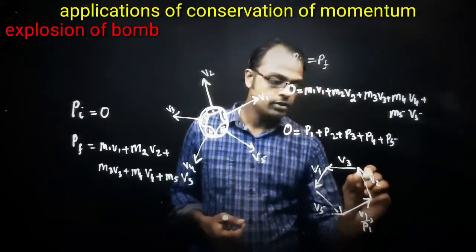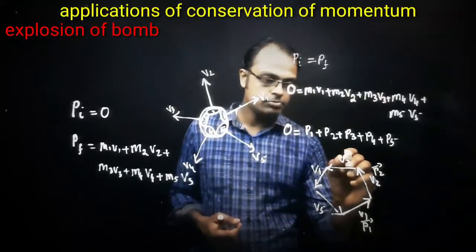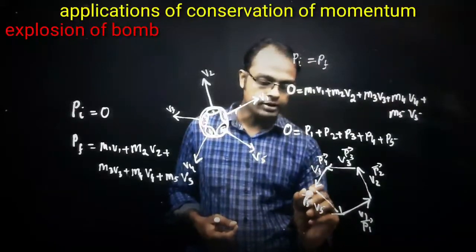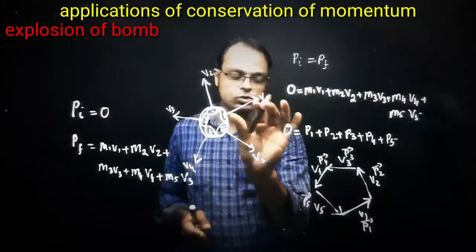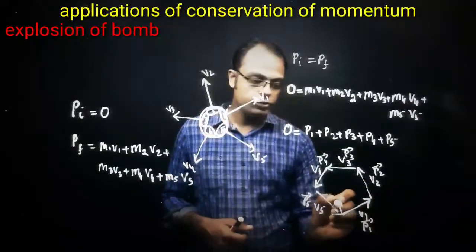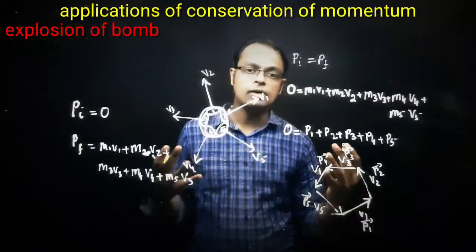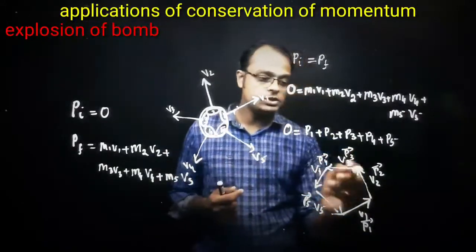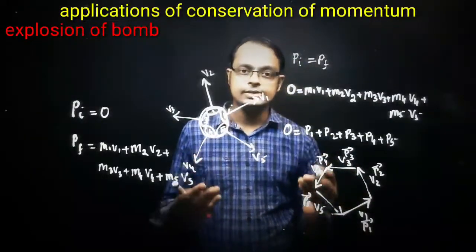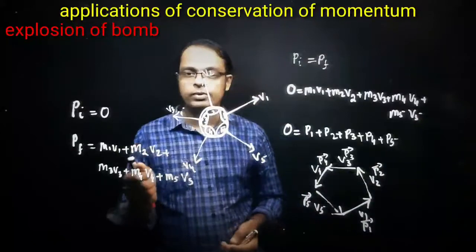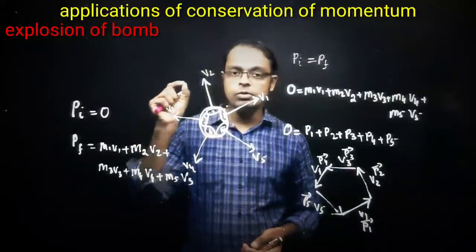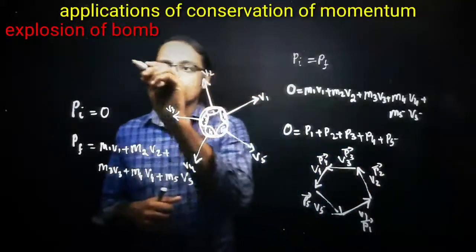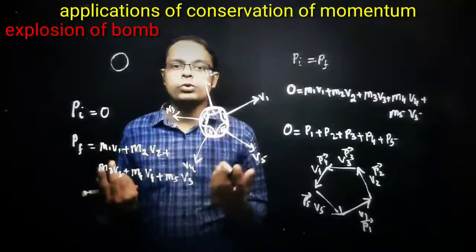Say this is the P1 vector, this is the P2 vector, this is P3, this is the P4 vector, and here the P5 vector. Here I have shown the momentum vectors, not only the velocity vectors. What is the sum of these 5 momentum vectors? It is equal to 0. That means we are proving that the initial momentum equals the final momentum, where the initial momentum is 0, so definitely the final momentum must also be 0.